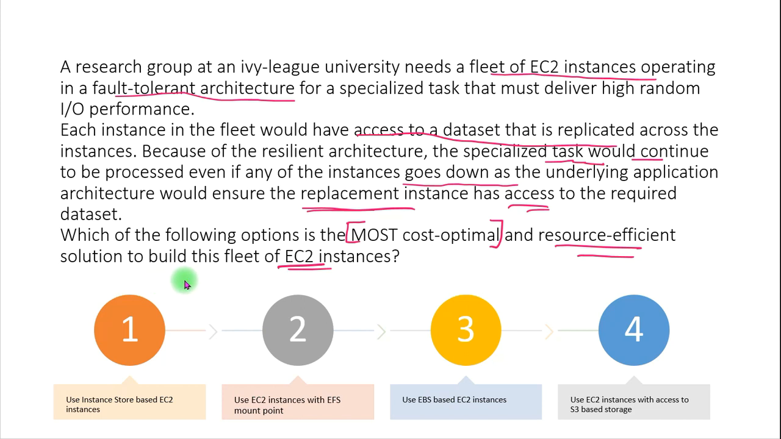It is also good for data that is replicated across a fleet of instances, such as a load balanced pool of web servers. Instance store volumes are included as part of the instance usage cost. So this seems to be a viable option for this question, but we will not select it right now. Also, it provides high random IOPS performance at a lower cost. So that is the good part to choose this option. But before selecting it, let's go through the other options as well.